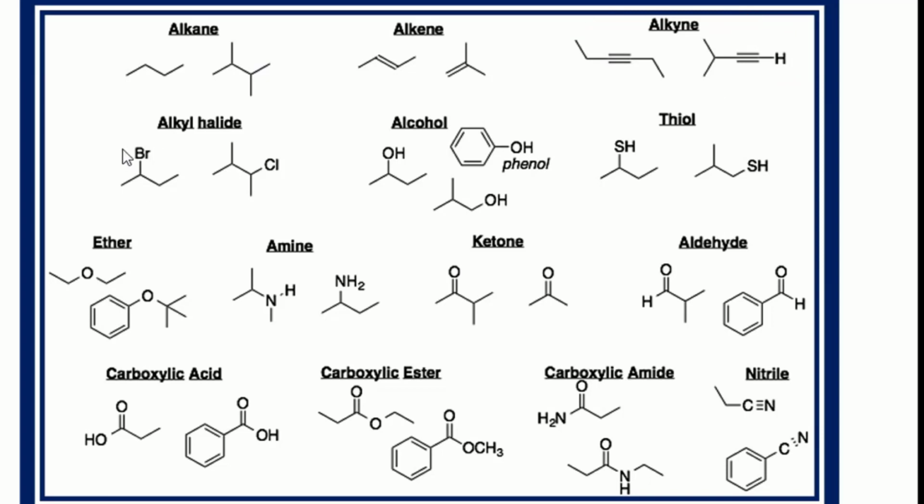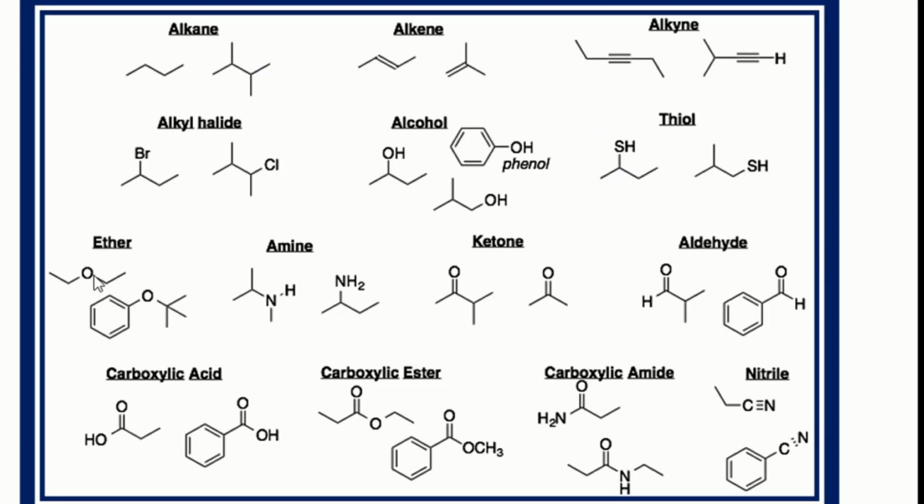Now, this halogen is present on this hydrocarbon chain, and on this 4-member ring, this halogen is present. So this class is called alkyl halides. This also belongs to the alkyl halides. Then look at that. We have the alcohol. We have the OH over here. This family having an OH group, we call alcohol. And when this OH is attached to the benzene ring, they are called phenols. This SH is present with the alkyl chain. This is the thiol, and this molecule is also related to thiol.